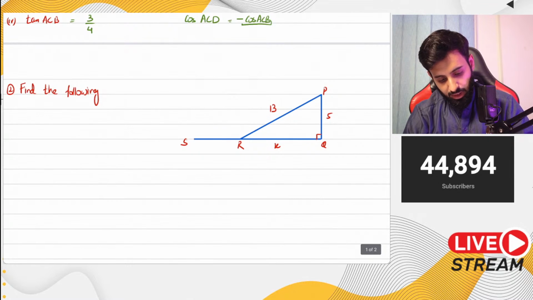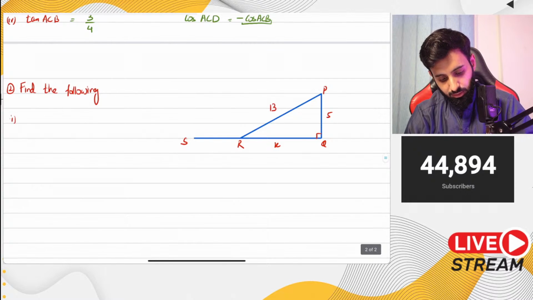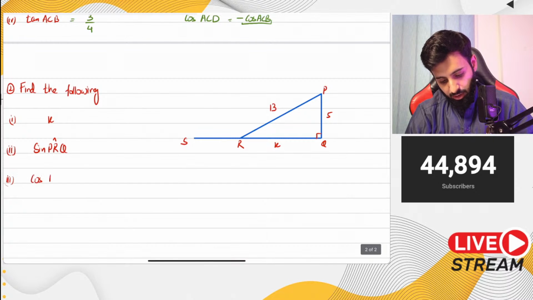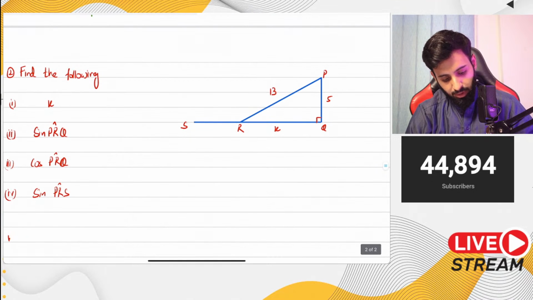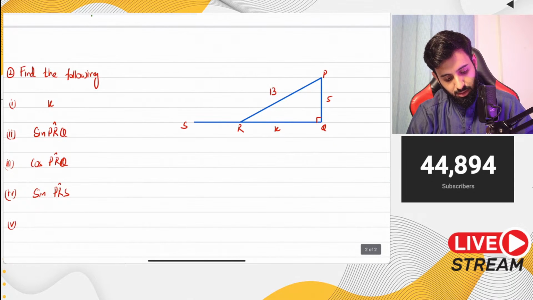So here's what you have to find out. Find the following. Find out the value of x in the first part. Then find out sine of PRQ. Then find out cos of PRQ. Then in the fourth part, find out sine of PRS. Then in the fifth part, find out cos of PRS. There you go.